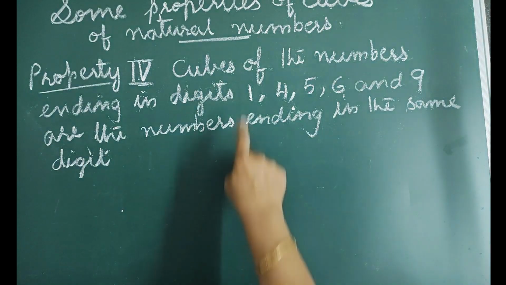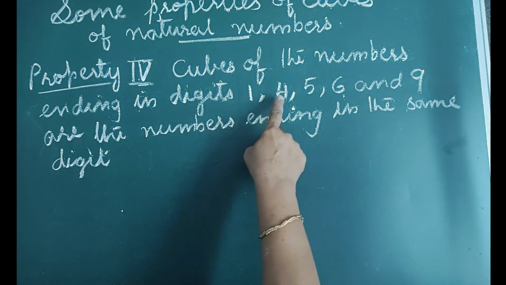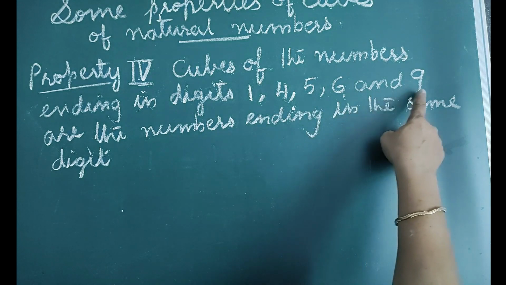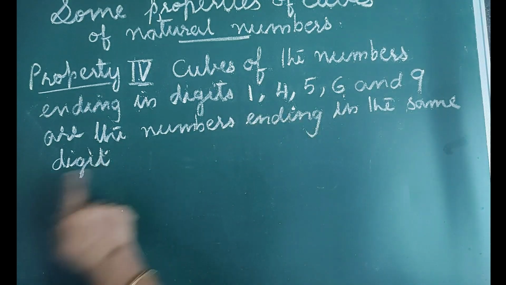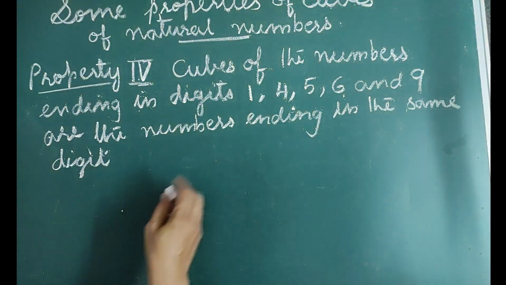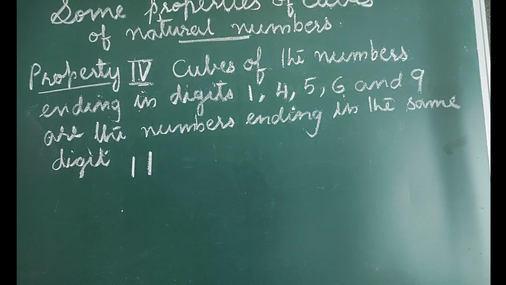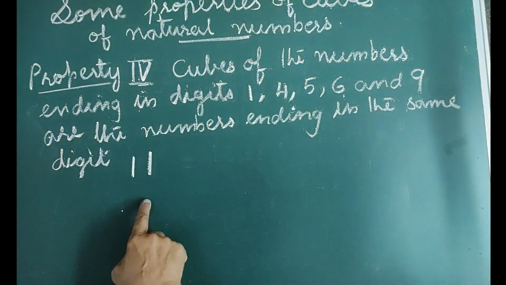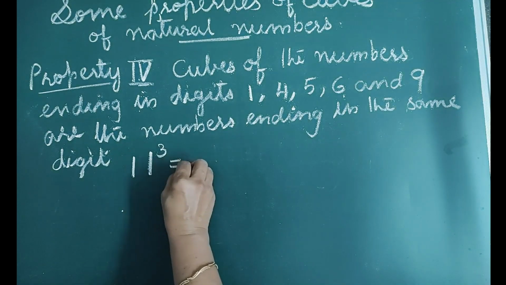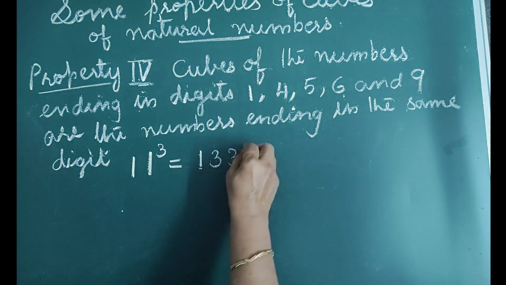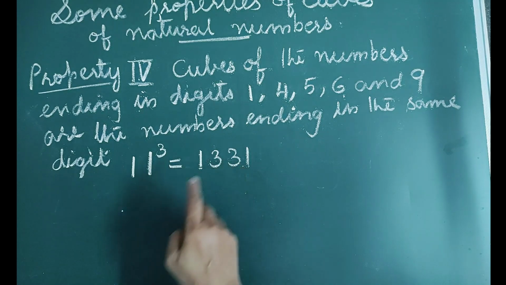Fourth property, cubes of the numbers ending in digits 1, 4, 5, 6 and 9 are the numbers ending in the same digit. For example, we know 11 is a number ending in digit 1 and its cube, that is 11 cube is 1331, is also ending in the same digit.